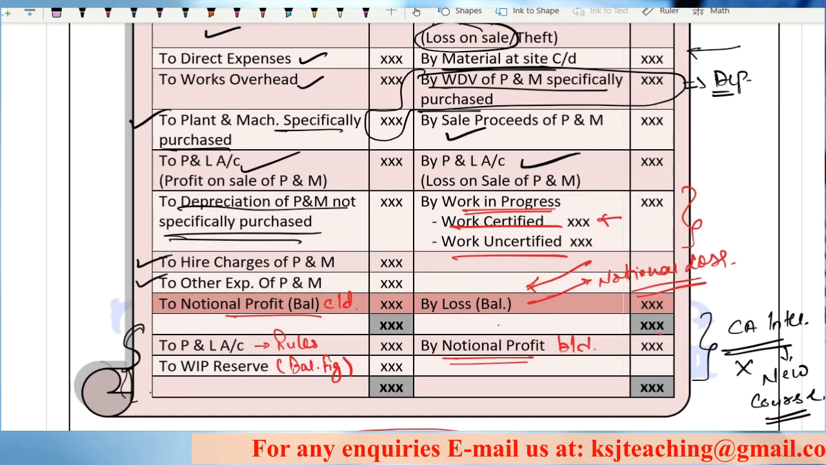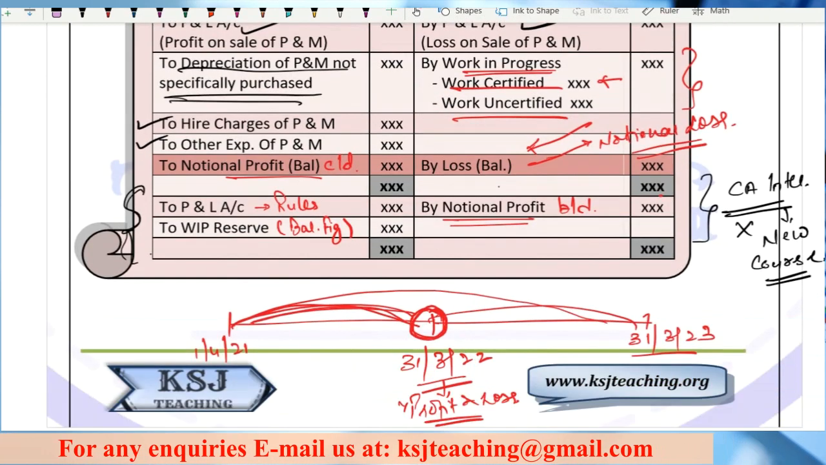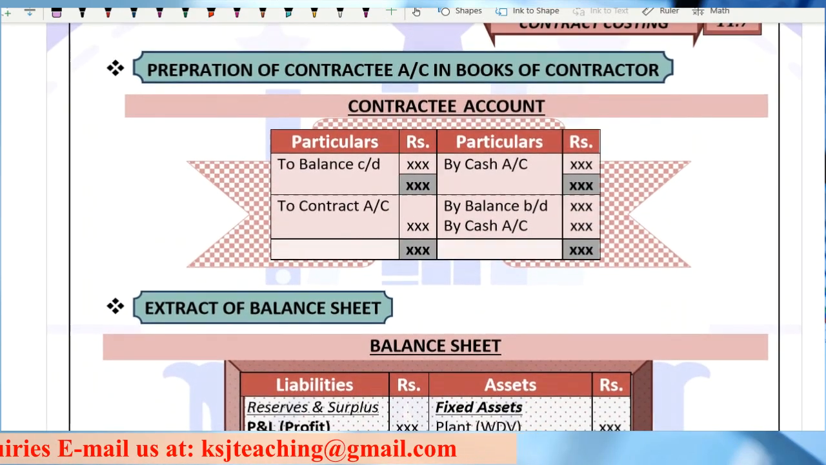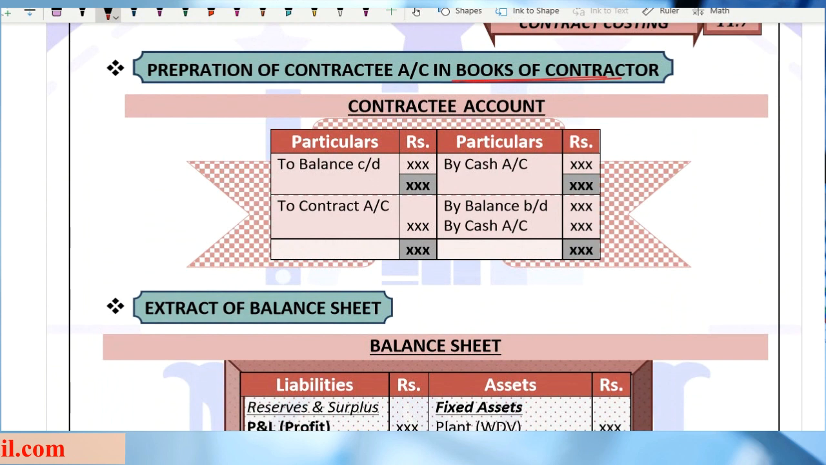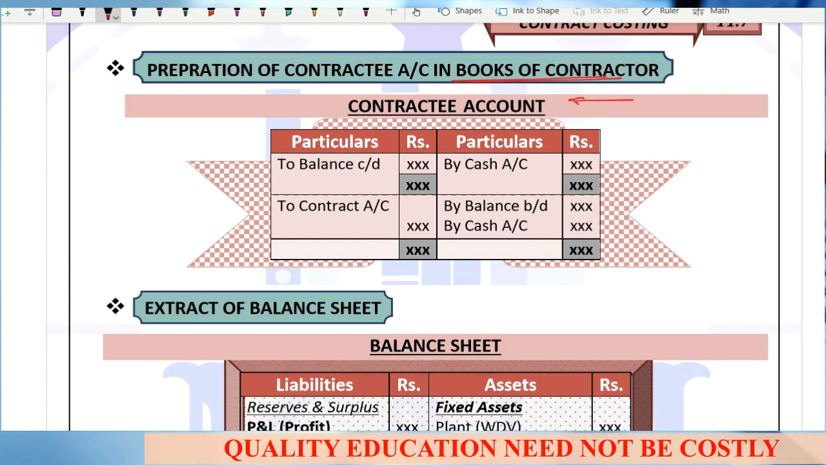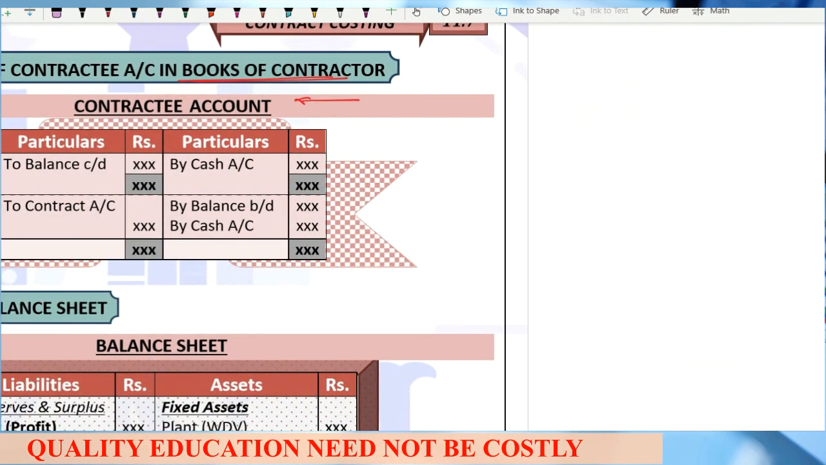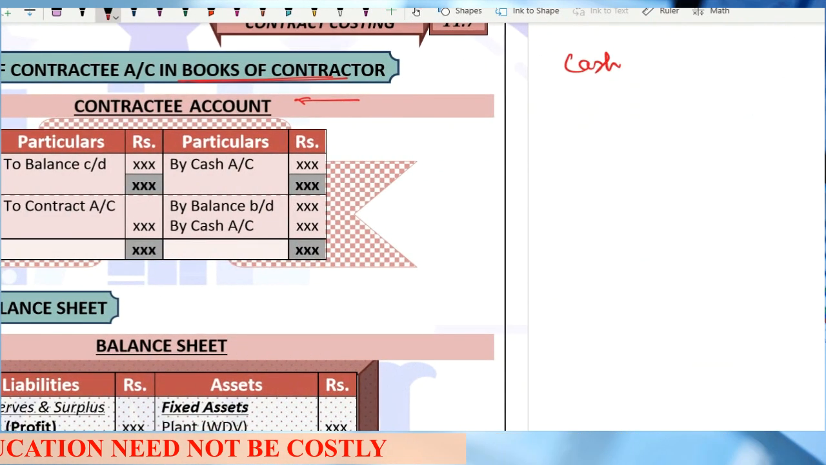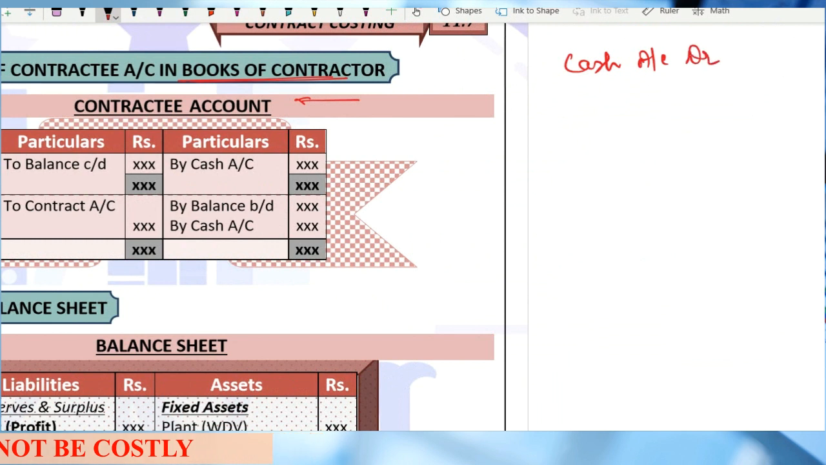Any doubt in this thing? No. Now the small topics. One is the contractee account, which in the books of the contractor you can prepare. The contractee will pay you the amount. This is the amount contracted and he will keep paying from time to time. Whenever he pays you, the entry will be cash account debited, because you are receiving the cash, to contractee account.